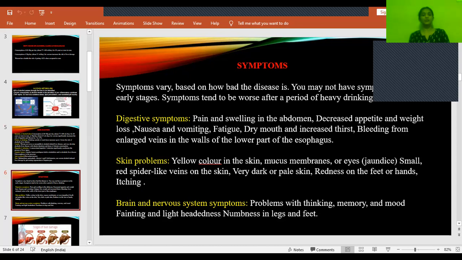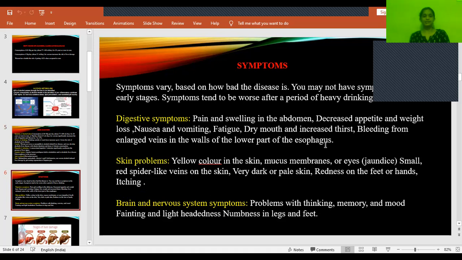like pain and swelling in the abdomen, decreased appetite, weight loss. If you look at chronic alcoholics, most of them are very lean because of decreased appetite. So there will be weight loss, and they will have nausea, vomiting, fatigue, and dry mouth. That means they will have increased thirst. Bleeding from the enlarged veins in the walls of the lower part of the esophagus, which we call esophageal varices. This can be seen in alcoholic liver disease patients.